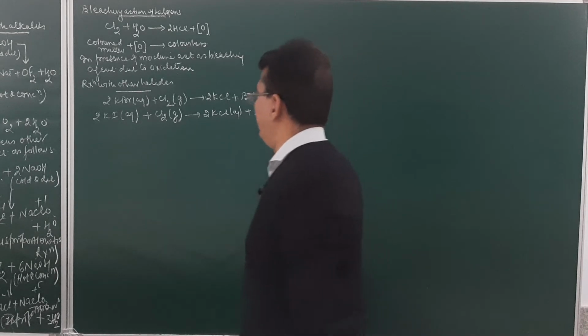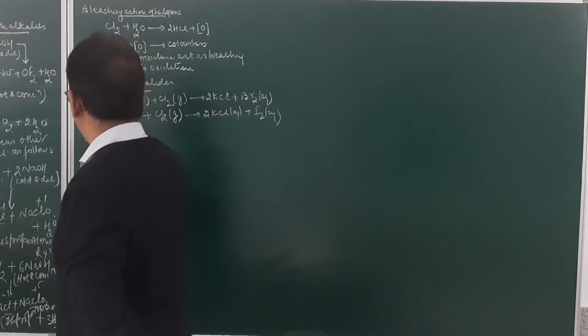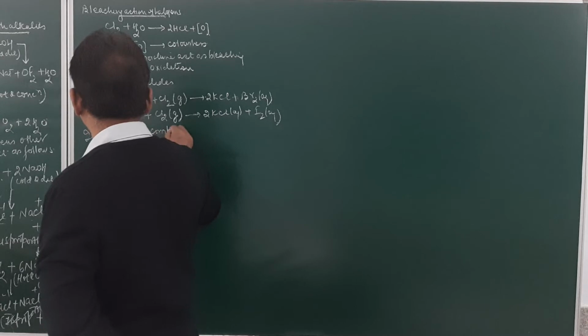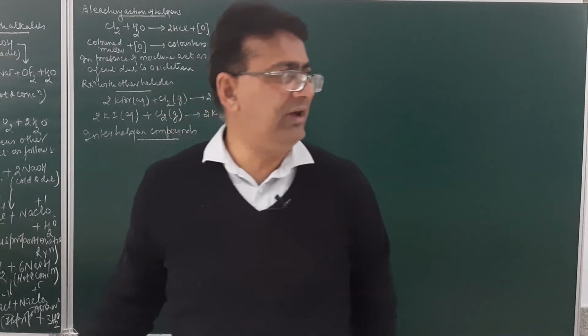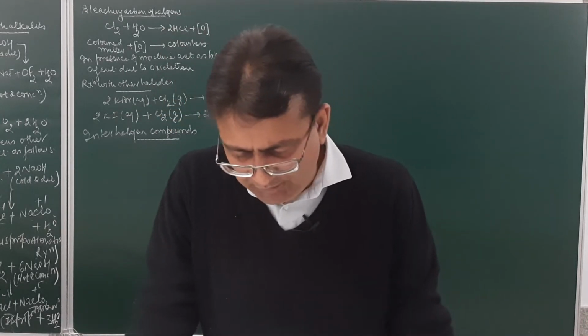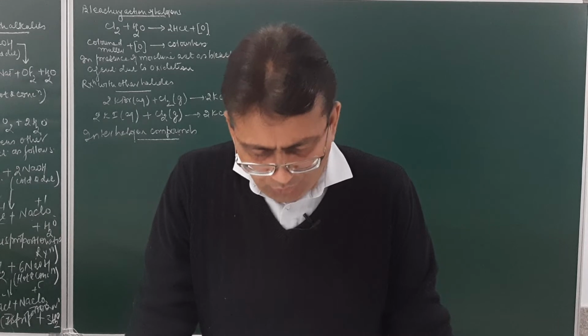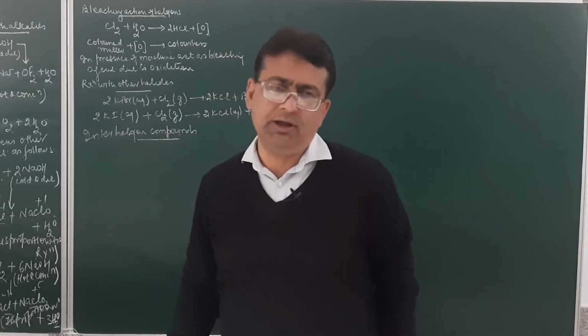Now, the next is interhalogen compounds. This is very important, students. How do we form the interhalogen compounds? Students, the halogens combine with each other to form interhalogen compounds.